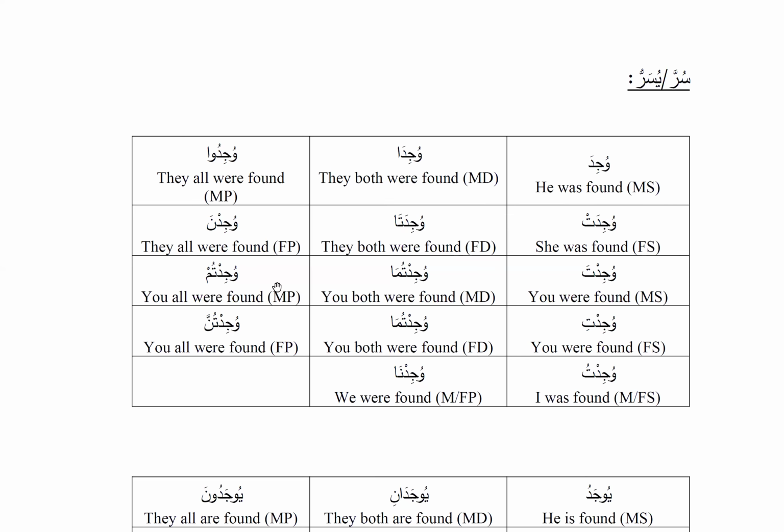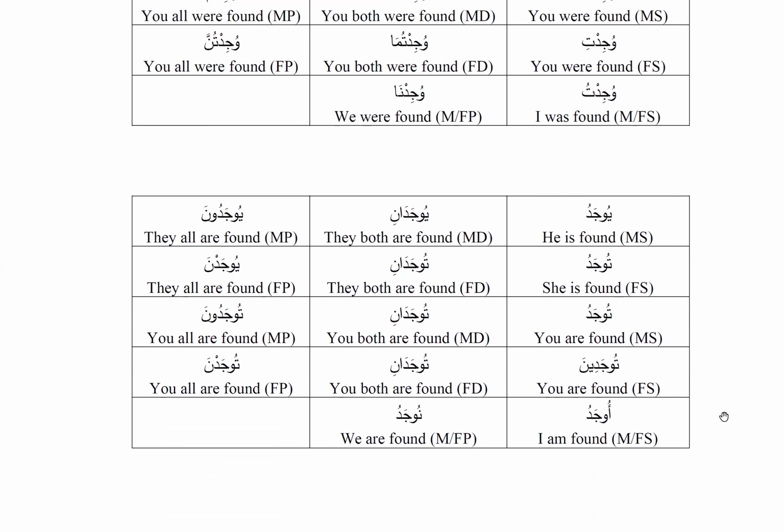Wujitta, wujittuma, wujittum, wujitti, wujittuma, wujittunna. This is for mukhatab, which is the second person. The first one being for male and second for female, singular, dual, and plural. Wujittu, wujidna. I was found, we were found. And this is for first person.